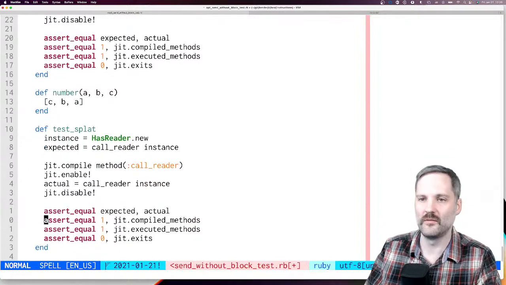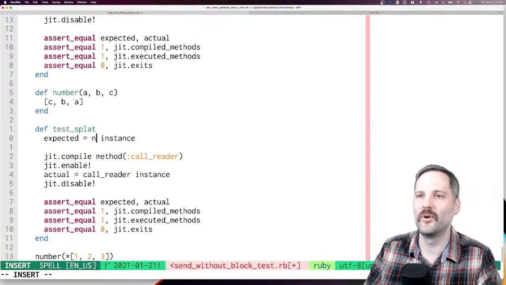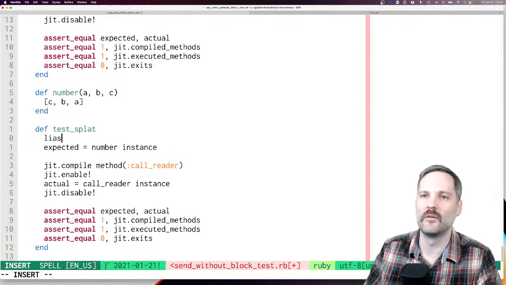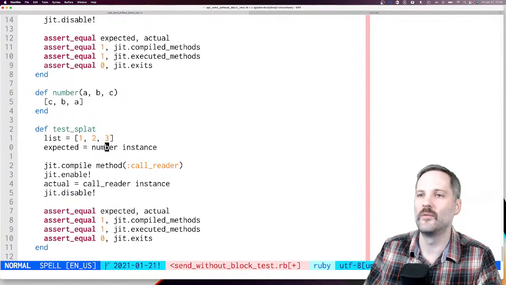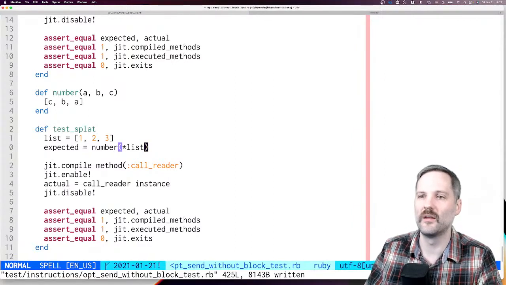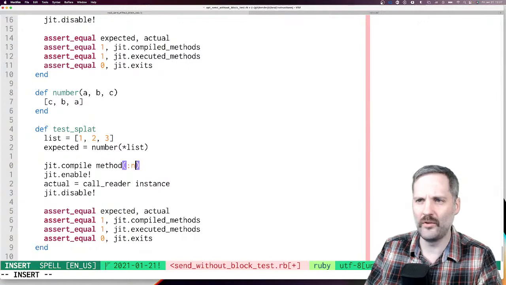We don't care about has reader. We're just gonna call number, list equals 1, 2, 3. We'll call number, and then we'll star list, do that, and then we're gonna compile number.